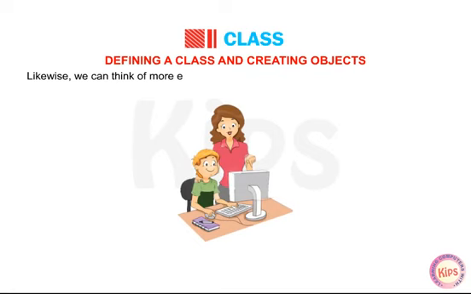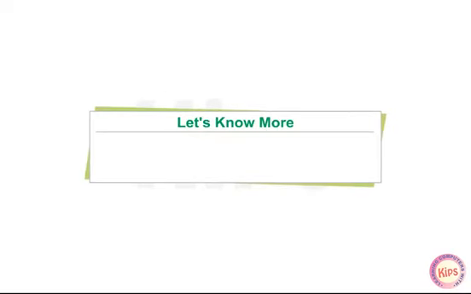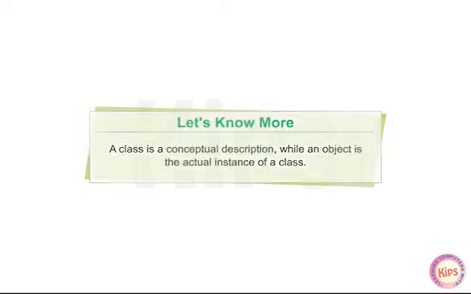Likewise, we can think of more examples which represent the concepts of classes and objects in our day-to-day life. Let us know more. A class is a conceptual description, while an object is the actual instance of a class.